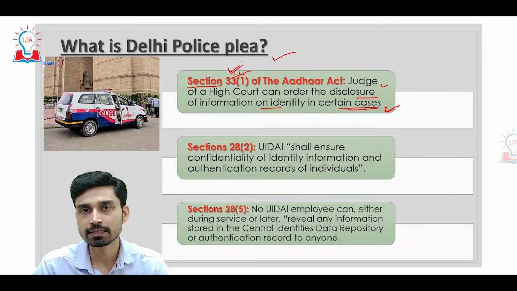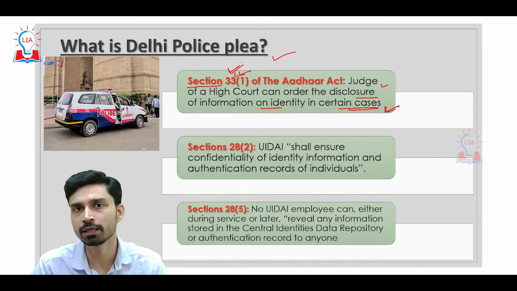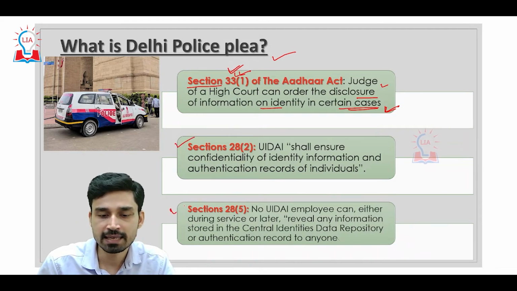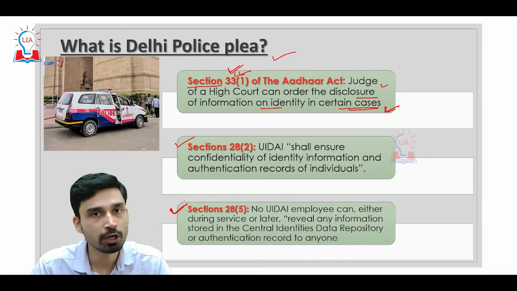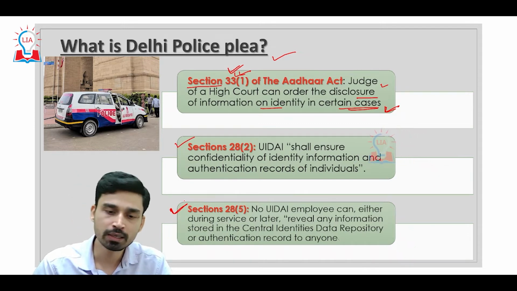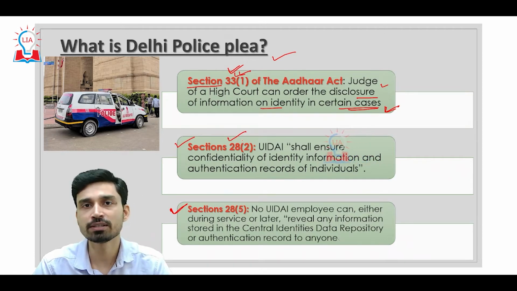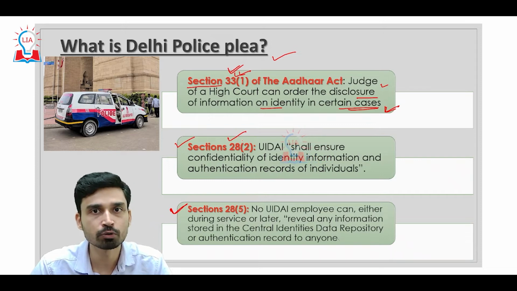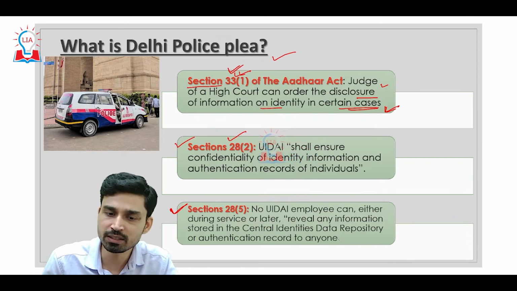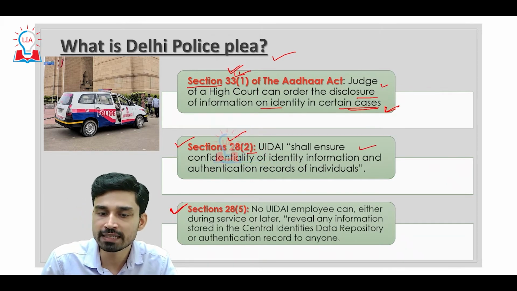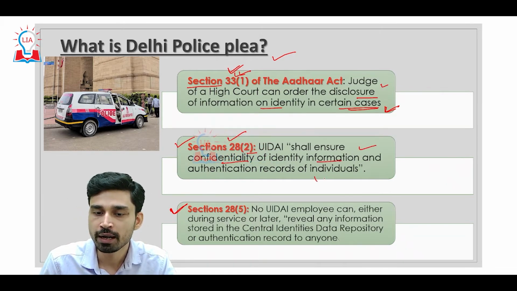Section 33(1) also says that where this section is invoked and the decision is given by a judge of the High Court or higher authorities, section 28(2) and section 28(5) will no longer be valid. So what are section 28(2) and section 28(5)? These are sections inserted in the Aadhaar law so that the privacy of data can be maintained for the individual. Section 28(2) says that UIDAI shall ensure confidentiality of identity information and authentication records of individuals.